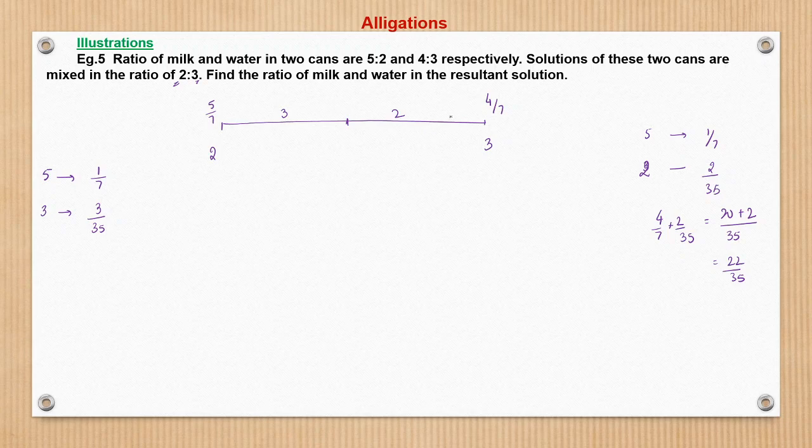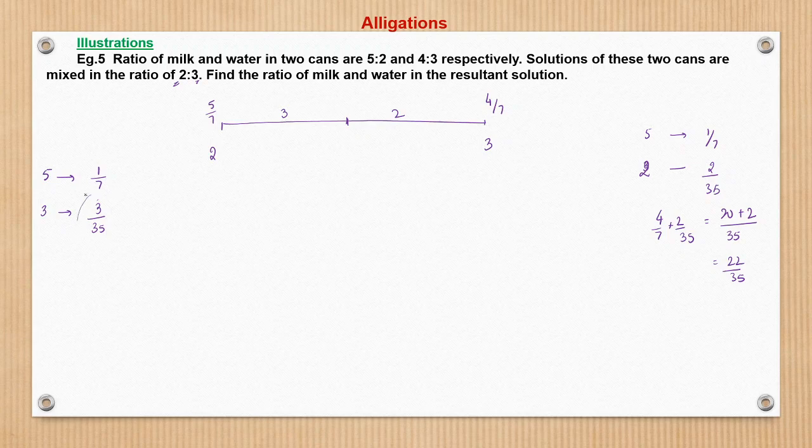Now see, we have to be careful in which order it is. 5 by 7 is more than 4 by 7. So basically 5 by 7 will be more than the weighted average, which in turn will be more than 4 by 7. So to obtain the weighted average from 5 by 7, something needs to be subtracted, because the average is going to be lower than 5 by 7. The average is certainly going to lie between these two figures, wherein 5 by 7 will be more than the average and the average will be more than 4 by 7. So to obtain the average from 5 by 7, something needs to be subtracted.